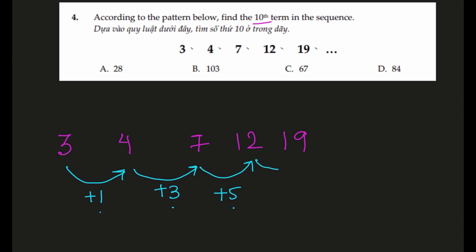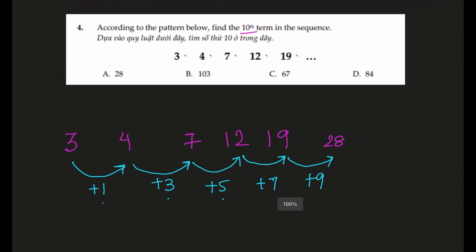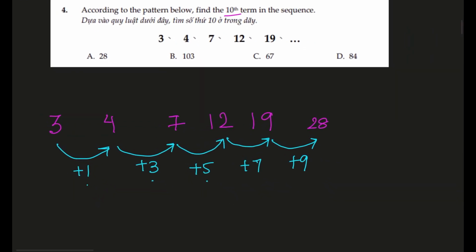Before it was 1, 3, 5, and following the pattern the next one is 7. So we are adding 2 to the increments every time. Let's see. So the next term would have an increment of 9. Let me change the color. So the next term will have an increment of 9, which is 28, and the next one will have an increment of 11 following the pattern.